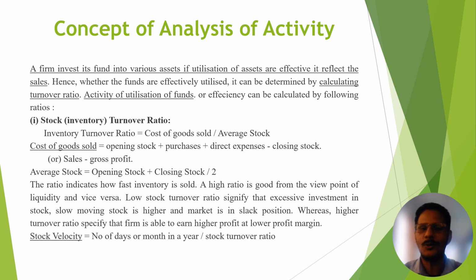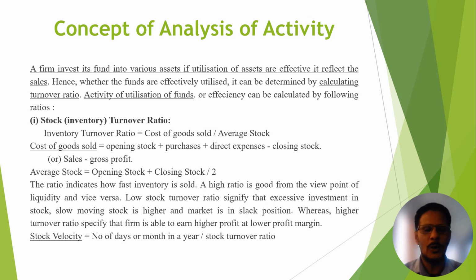A high ratio is good from the viewpoint of liquidity. If your ratio is high, it is good. But a low stock turnover ratio signifies excessive investment in stock, slow moving stock is higher, and the market is in a slack position.